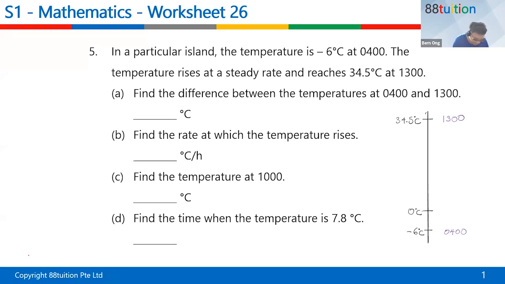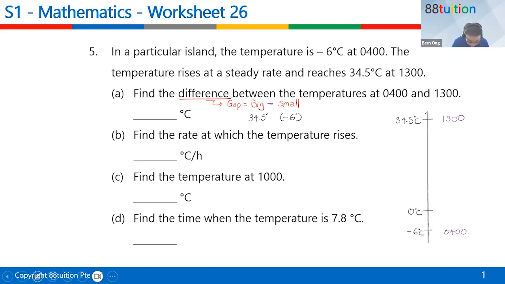So here comes the question. The question is looking for the difference. What's the meaning of difference? Difference actually means the gap. It means you have to take the big number minus the small number. They are looking for the difference in temperature between 4 o'clock and 1 o'clock, which is -6 and 34.5. The big number is obviously 34.5 and the small number is -6. So you put it in a bracket like that.